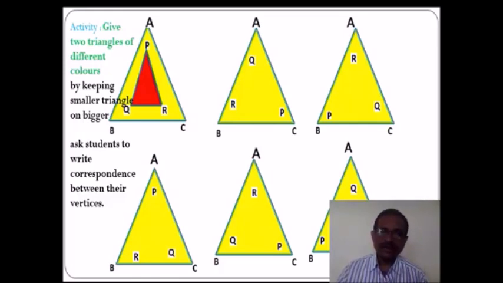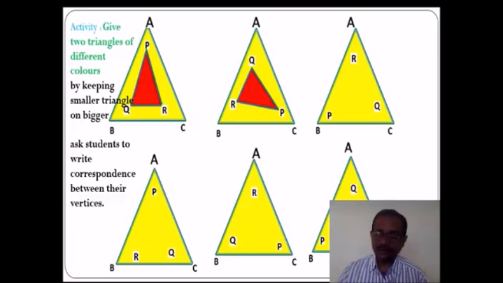Then he can put this triangle like this or like this also. And after this, he comes to know that here is another thing, that is point Q corresponds with A and point P corresponds with point C, or vertex R corresponds with vertex B.